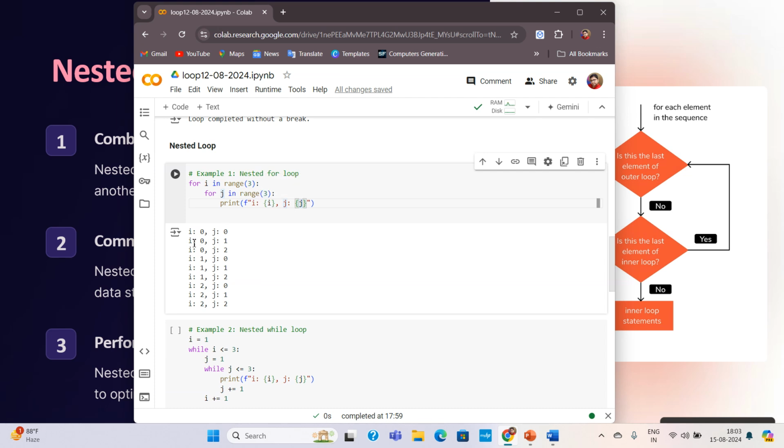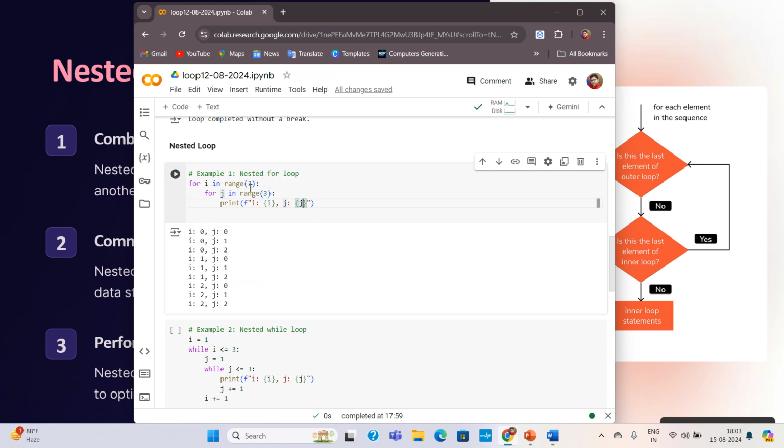You will see that the value of i is printed as 0 and the value of j is printed as 1. Now again the value of j will increase and become 2, and in this case the value of i is 0 and j is 2. Now the value of j will increase and become 3. Once it becomes 3, it will come out of the loop and directly jump here.